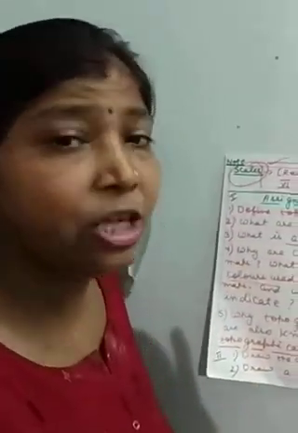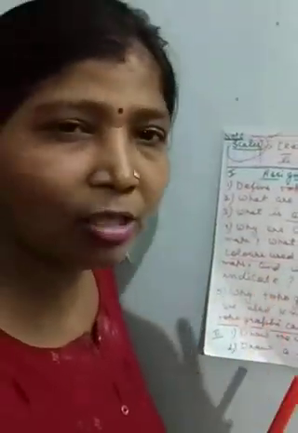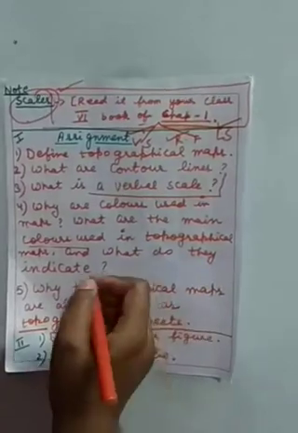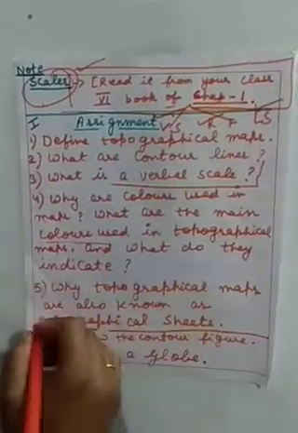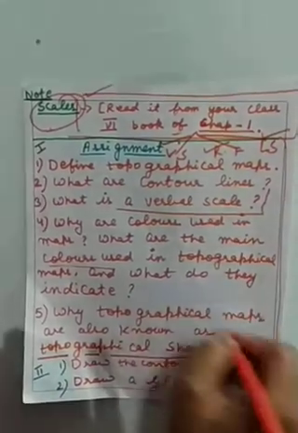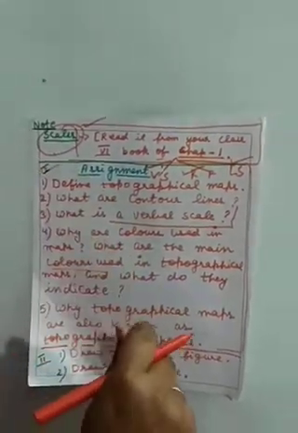You have to represent the colors very nicely like I have made them. Next question, why are topographical maps also known as topographical sheets. These five questions you have to do in your geography copy only.